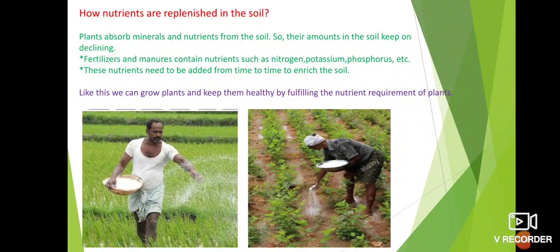Like this, we can grow plants and keep them healthy by fulfilling the nutrient requirement of plants. By adding fertilizers and manures which are rich in nitrogen, phosphorus and potassium, we can fulfill the nutrient requirement of plants.